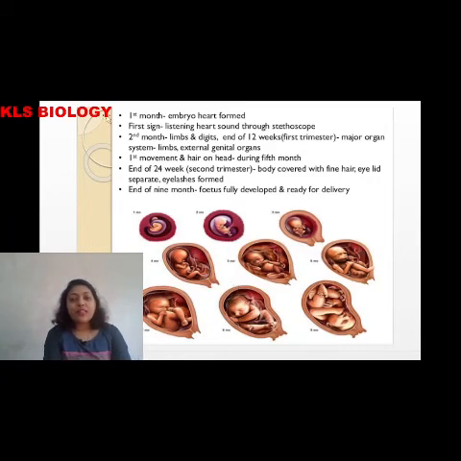In the first month, embryo heart formation is seen. Okay, and then after the first month, we have the second month, and limbs and digits are formed by the end of 12 weeks. Then the first movement and formation of hair on the head is seen during the 5th month. Okay, by the end of the 24th week, the body is covered with fine hair, the eyelid separates, eyelashes are formed, etc.